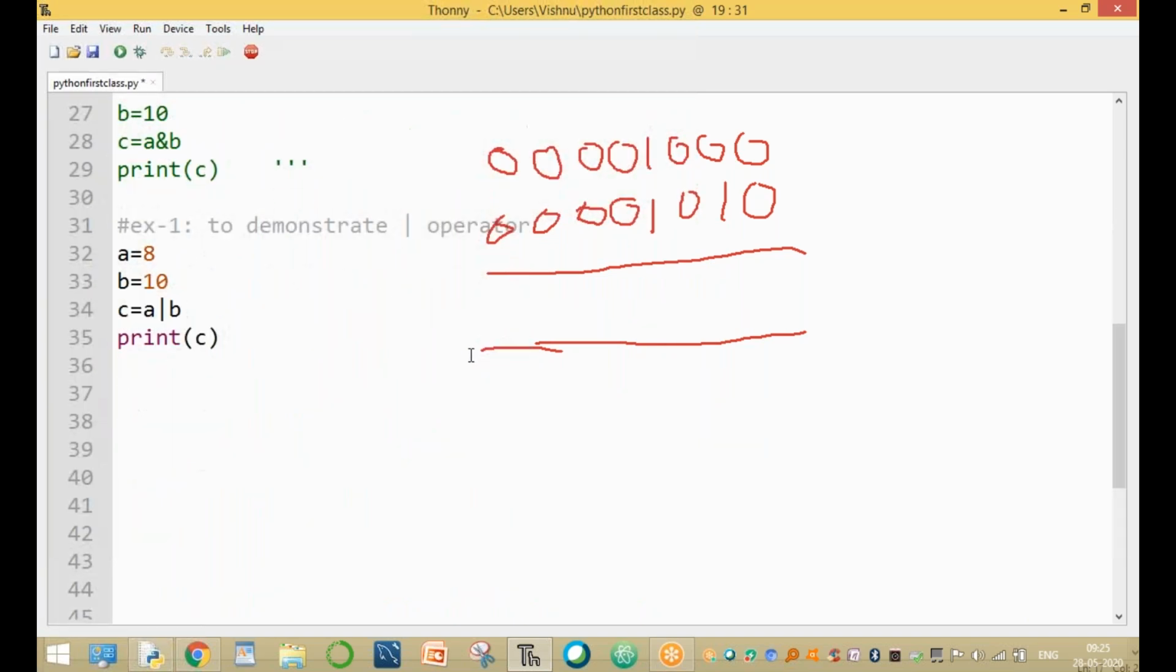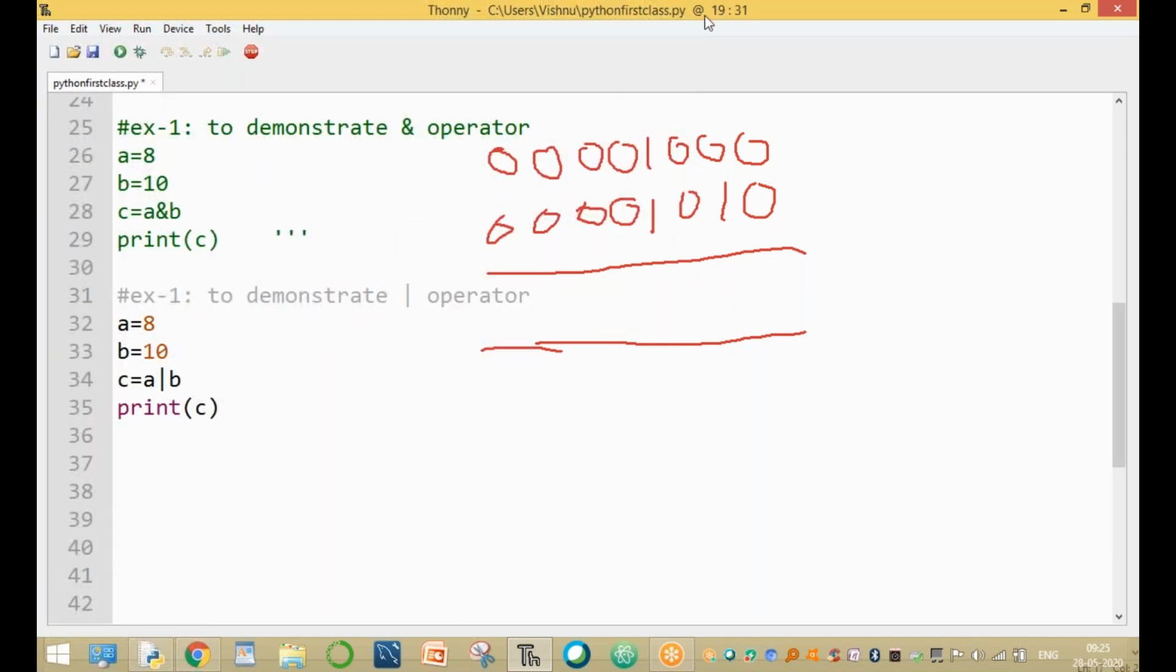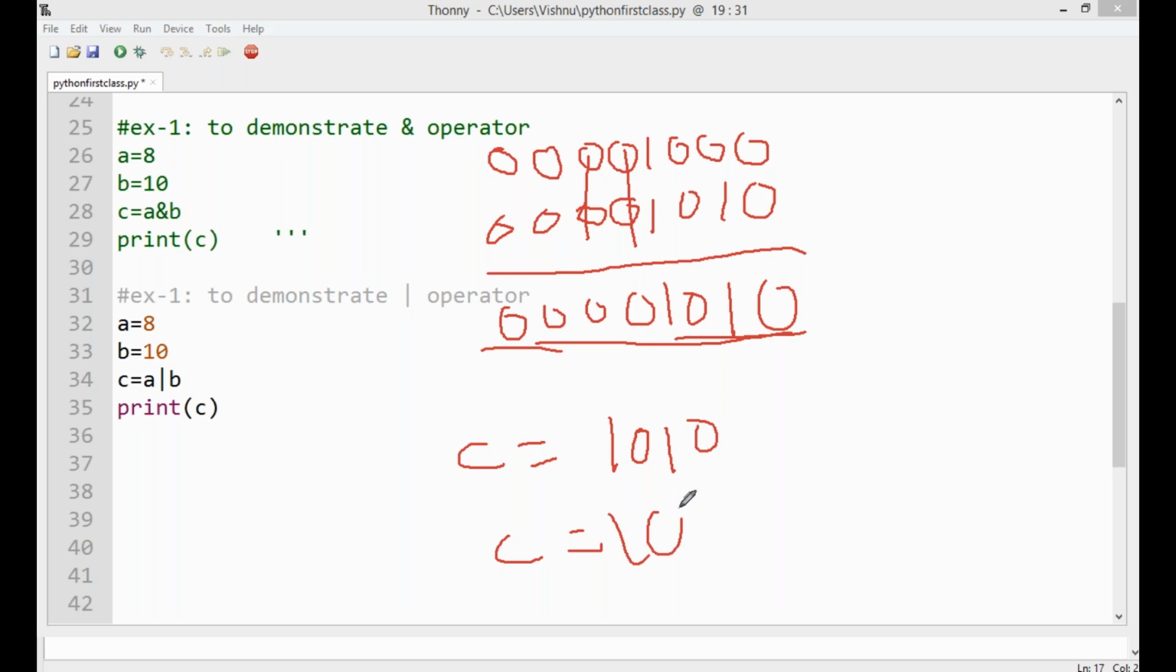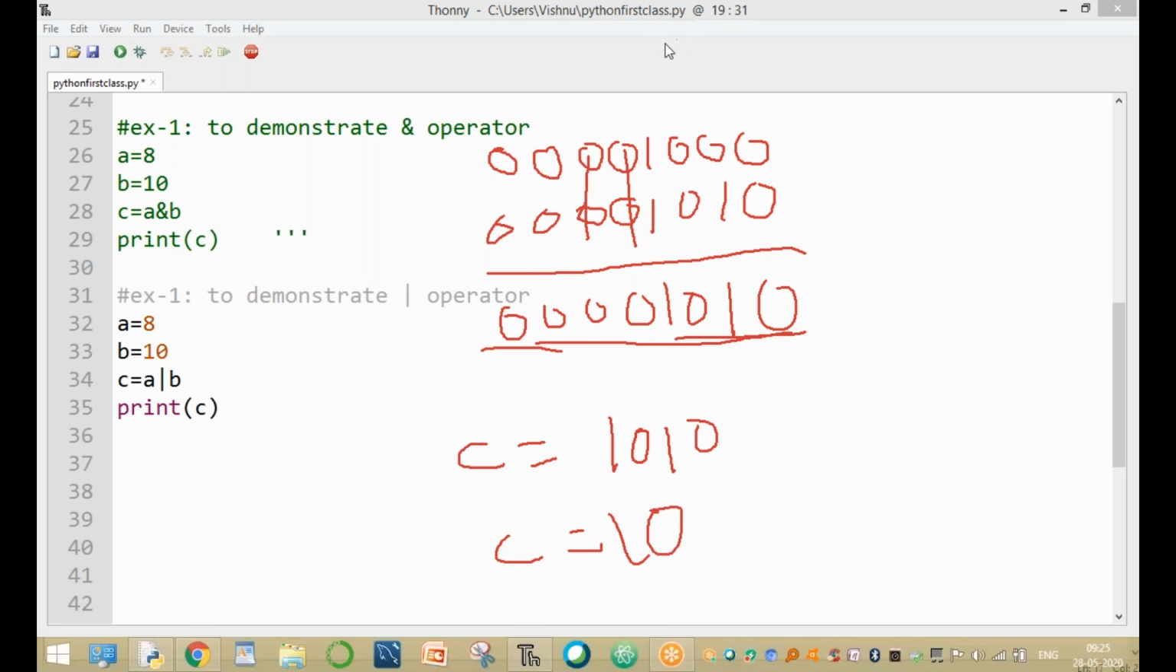Now go to the example. Any one is 1, okay, here both are 0. So what is the value? The value 1010 is assigned to C. C equals 1010, which means the value of 1010 is equal to 10 by using the bitwise OR operator.